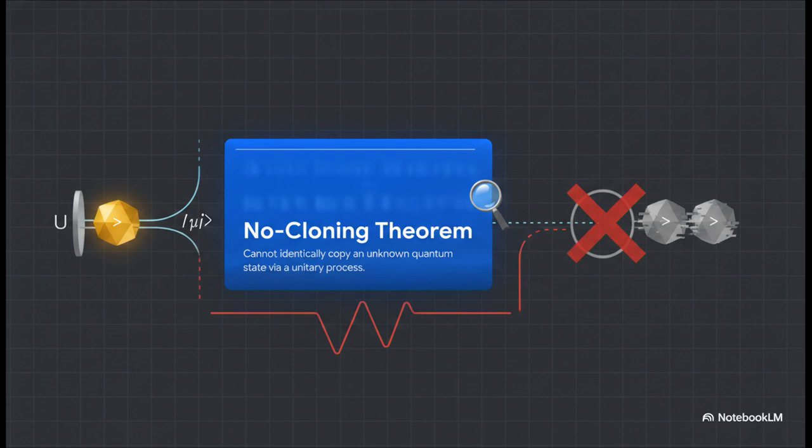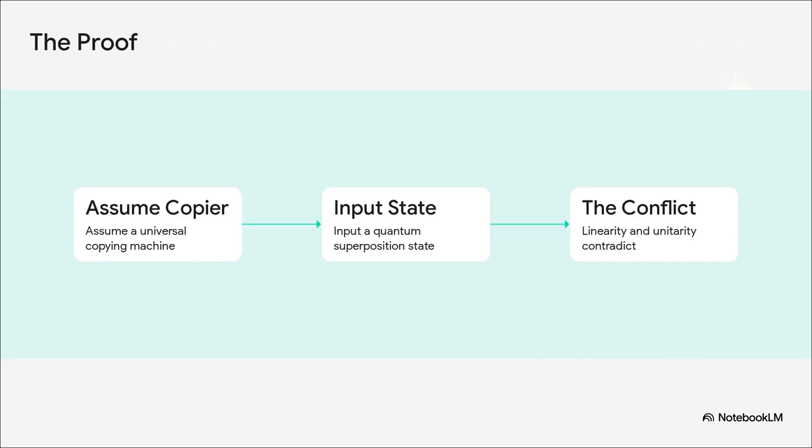And this isn't just a technological hurdle, it is a literal law of physics. This single rule prevents eavesdroppers from silently intercepting quantum crypto signals, and it's the exact reason why quantum computers cannot simply back up their data halfway through a calculation. Okay, I am going to slow down the pacing drastically right here, because this is the mathematical proof you will likely need to write out on test day. Let's just walk through it step by step.